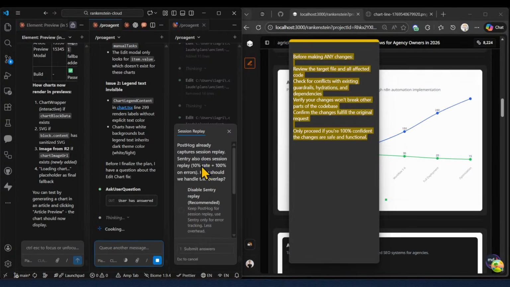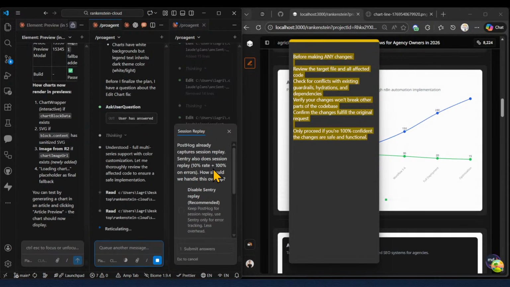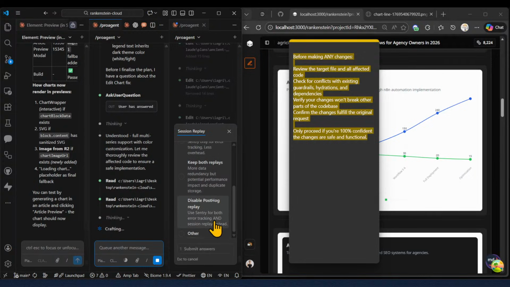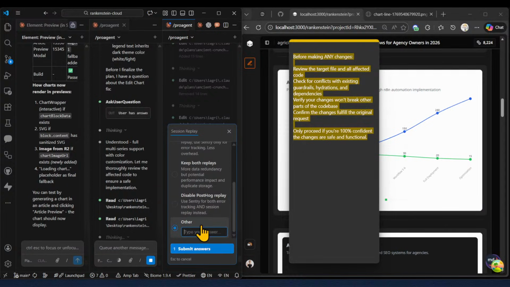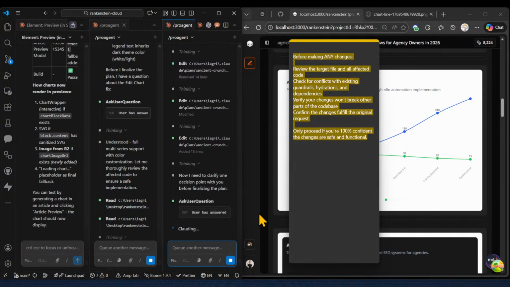PostHog is ready to capture session replay. Sentry also does session replay, 10% rate, 100% on errors. How should we handle this overlap? So which one do you recommend? Wait, it was already recommended here. Disable Sentry replay. I think this is okay.